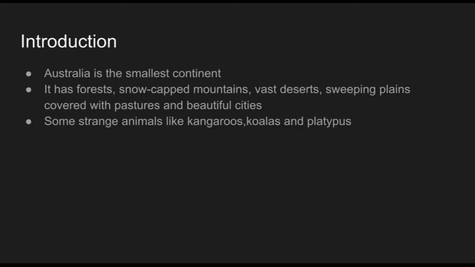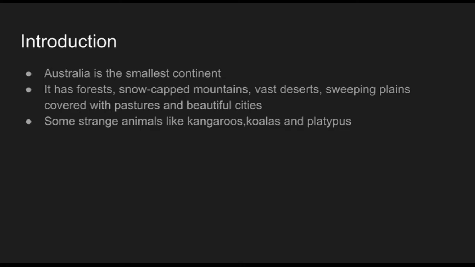Even though it is small, its landscapes, climate and wildlife are amazing.